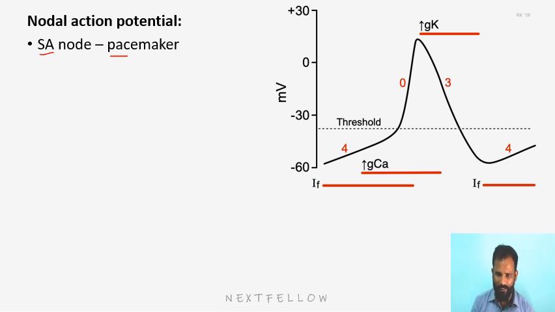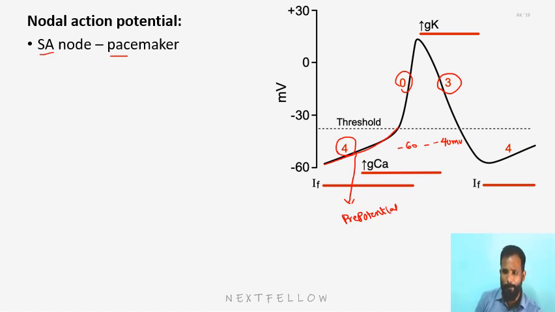So if you see here, there is phase 4, phase 0 and phase 3. The resting membrane potential here is unstable, minus 62 to minus 40. It fluctuates, and we call this the pre-potential or pacemaker potential.